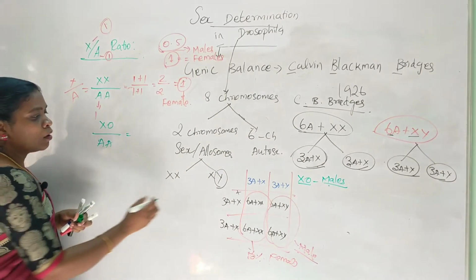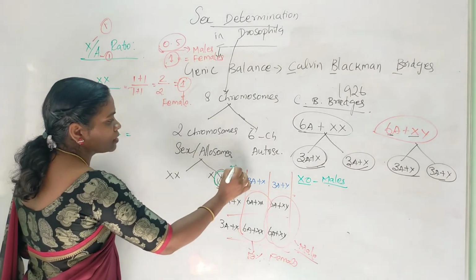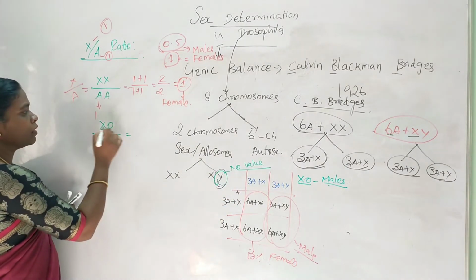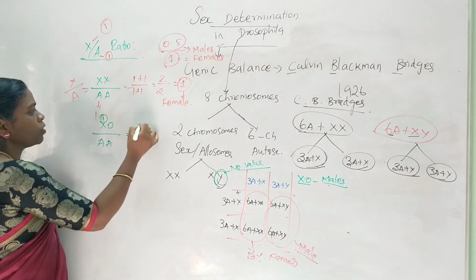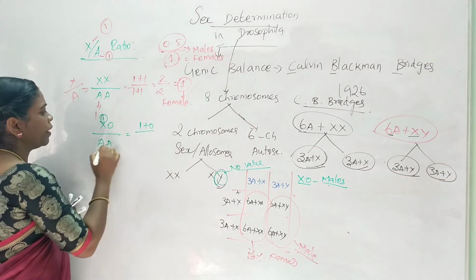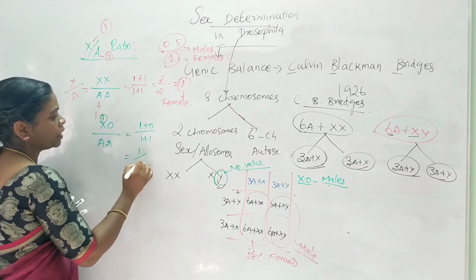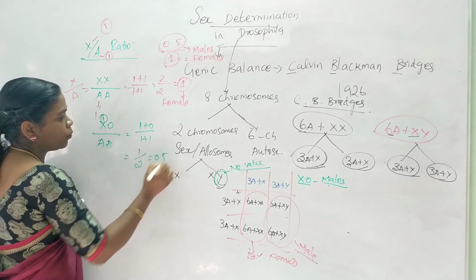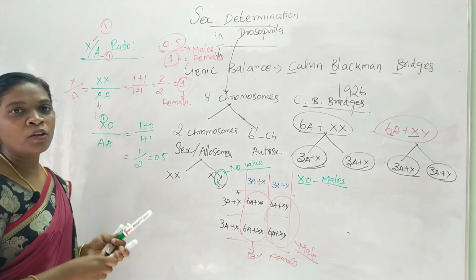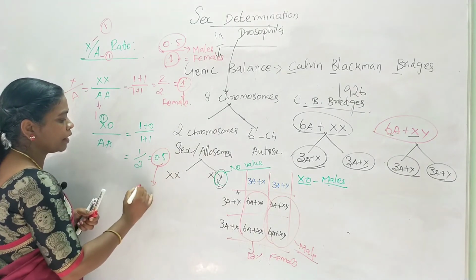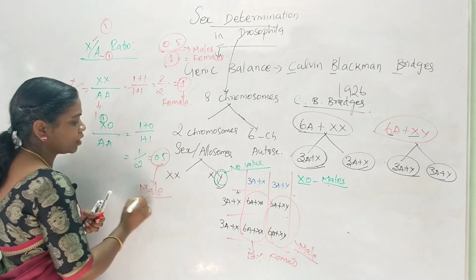As we already know, Y doesn't have any value. It is not given any value here. So I will write X as a value of 1. So I am writing 1 plus 0 divided by 1 plus 1. So the total is 1 divided by 2. The ratio is 0.5. If the ratio is 0.5, this will form the male organism.